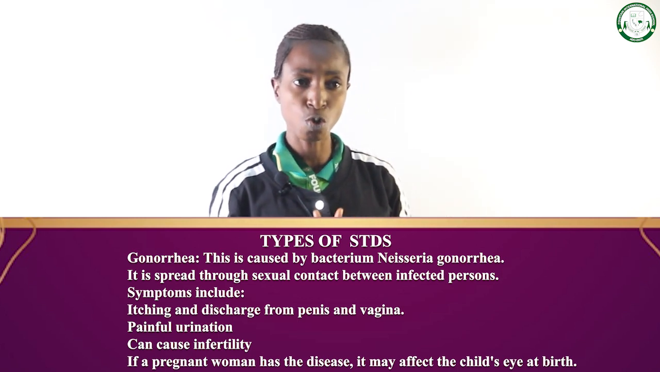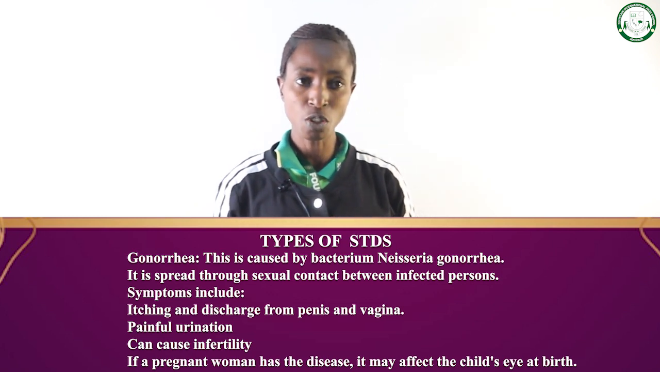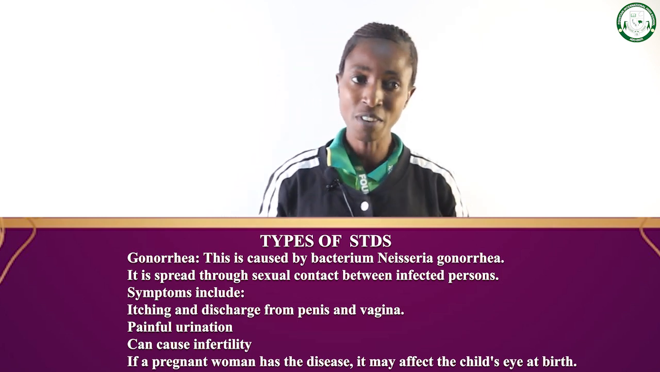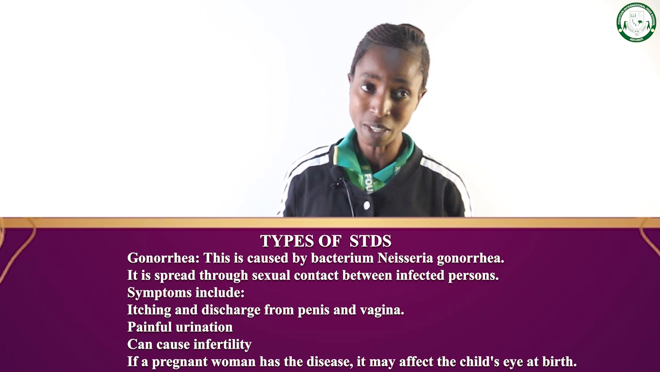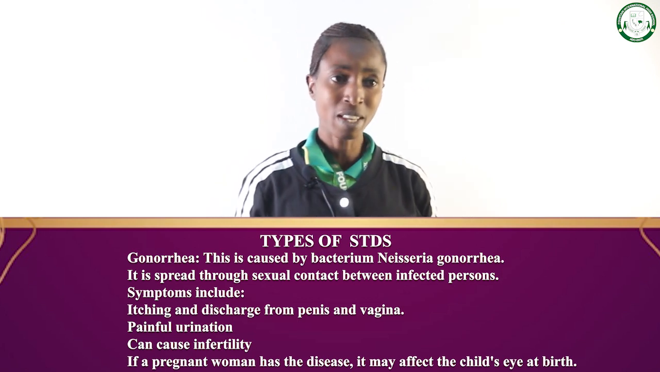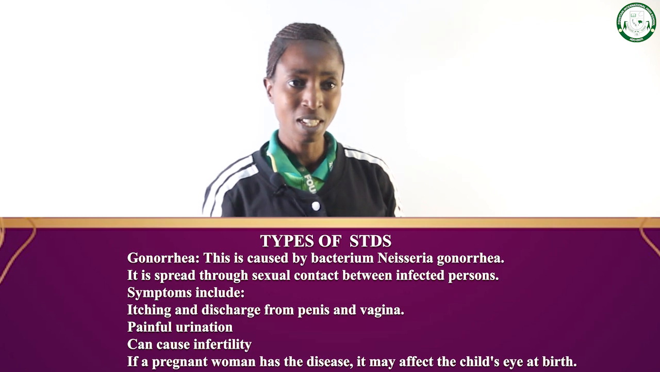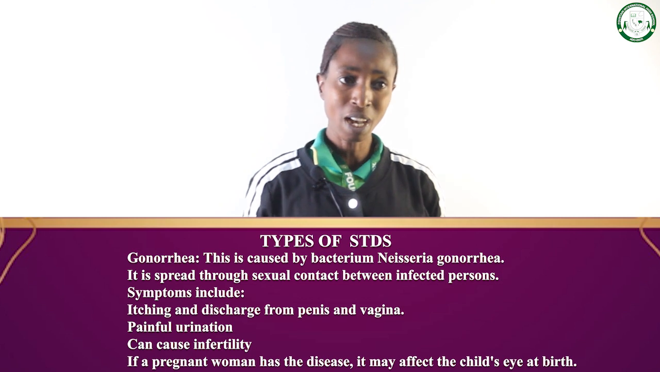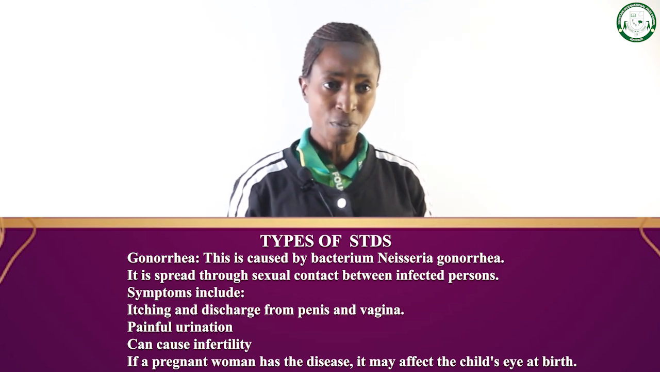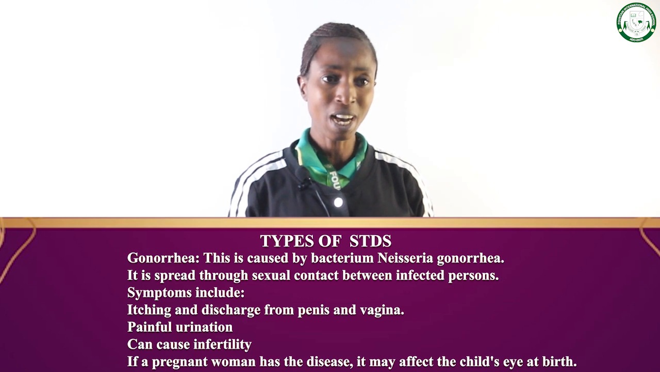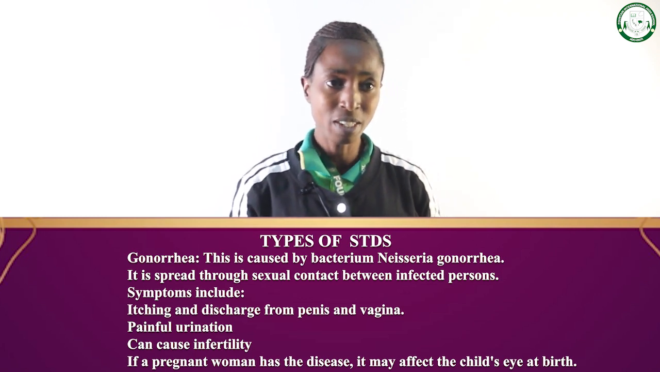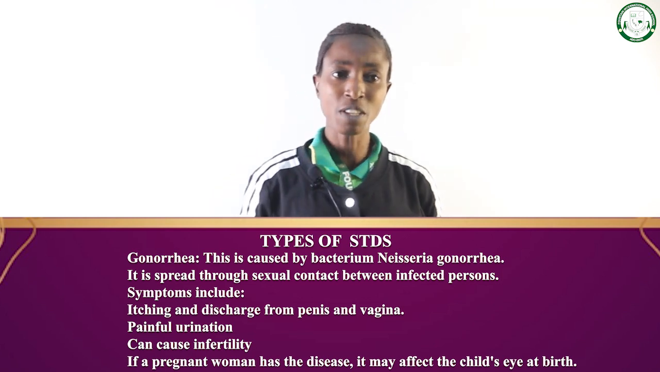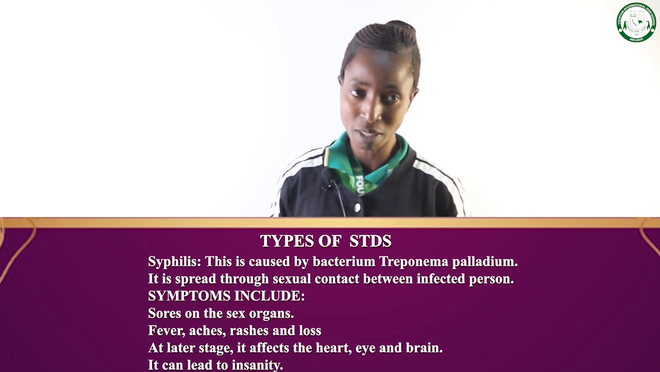That is, whoever is passing through gonorrhea will find it difficult to urinate. Then infertility. Infertility means inability to give birth, what we call barrenness. Then, if a pregnant woman has it, it can affect the baby in the womb. It will affect the eyes of the baby. It can affect the baby during birth. It can also affect the baby during breastfeeding. So that's for gonorrhea.